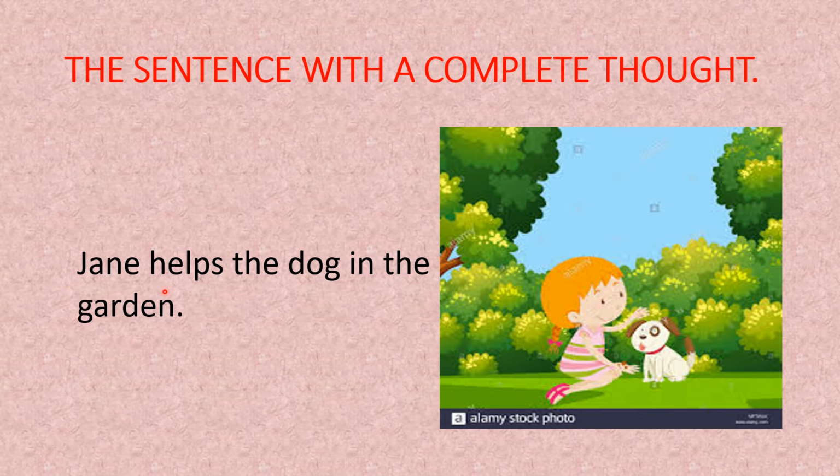And of course we have to remember that we need a capital letter and it finishes with a period because that expresses a complete thought. Now, I can understand this because Jane, do you see this is Jane? She's Jane, and she helps the dog in the garden. Now let's continue.